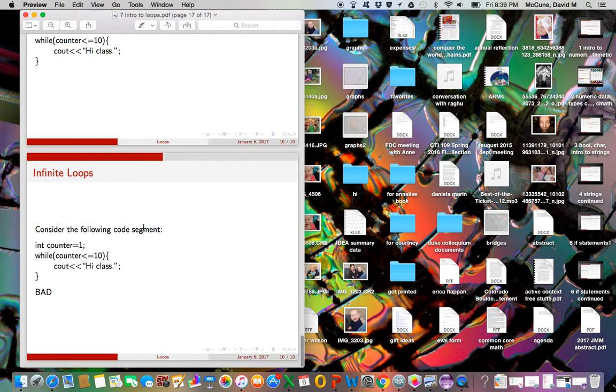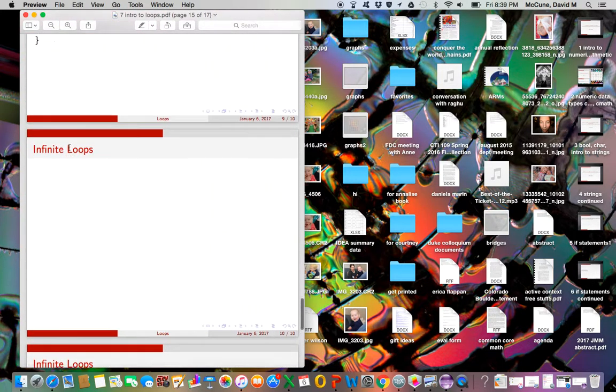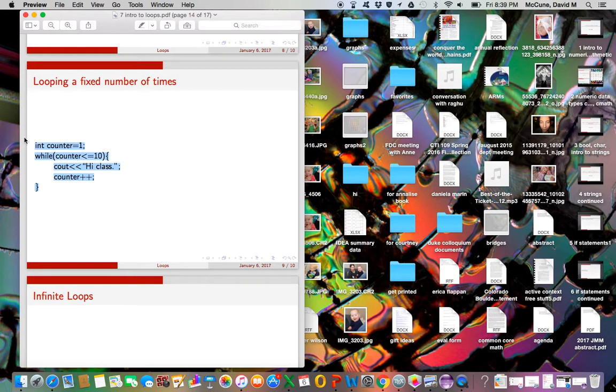So anyway, you have to be careful with loops. In general, you should avoid infinite loops because presumably you didn't mean to create one. This chunk of code here presumably was supposed to be something like this, where you break out of the loop.